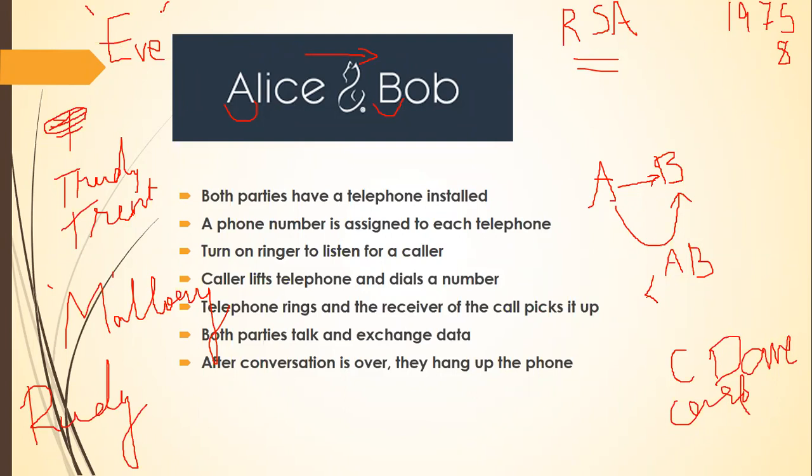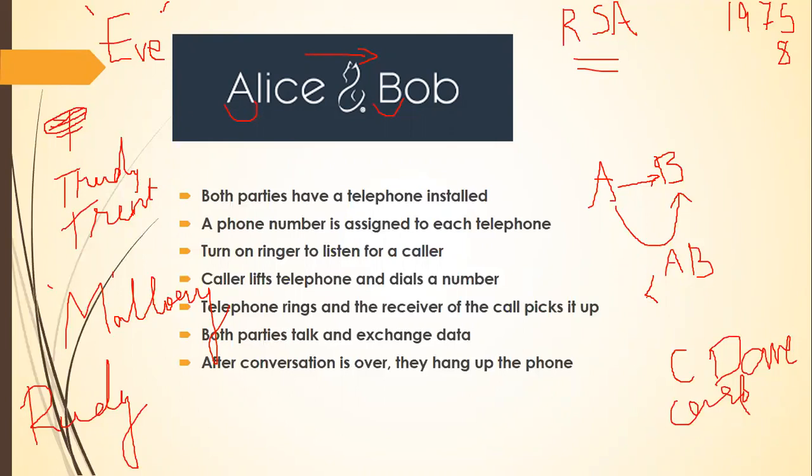You have Alice, you have Bob, you have Carol, you've got Dave, you have got Trudy and Trent, you have got Mallory, you have got Rudy, you have got Eve. So anyway, we are just doing a communication between Alice and Bob, A and B. So we'll just talk about Alice and Bob, forget about all the other characters. You will learn them when you do your networking.